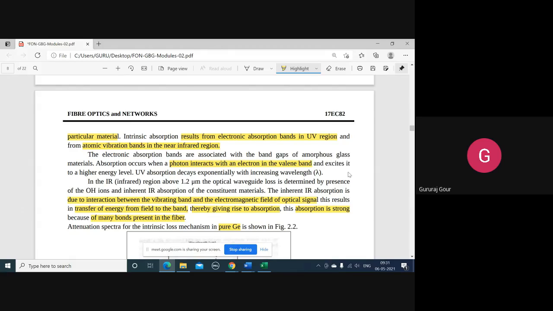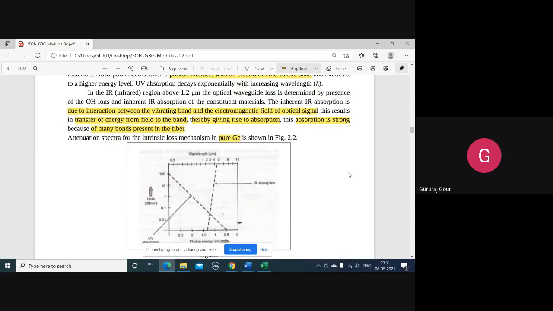While doing so, the energy is transferred from the field components to the band, and this is much larger than the UV region absorption because of the many bands involved in the fiber, which we explained with respect to the pure germanium intrinsic loss mechanism graph.